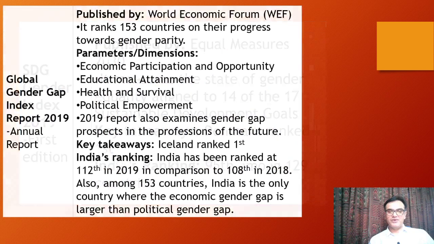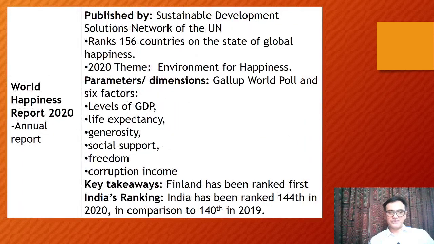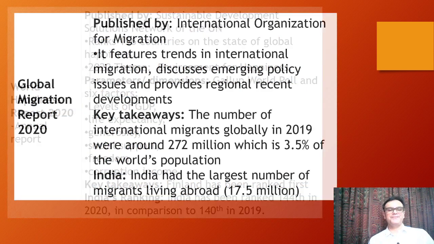Now I have given all the current affairs based indices also, like the World Happiness Report 2020. It's an annual report given by the Sustainable Development Solutions Network of the UN, okay. And the theme for the 2020 report is environment for happiness, okay. Then what are the parameters for this particular thing, and what is India's ranking? So we are at 144th rank, and it's a 2020 report, very important for your prelims, okay.